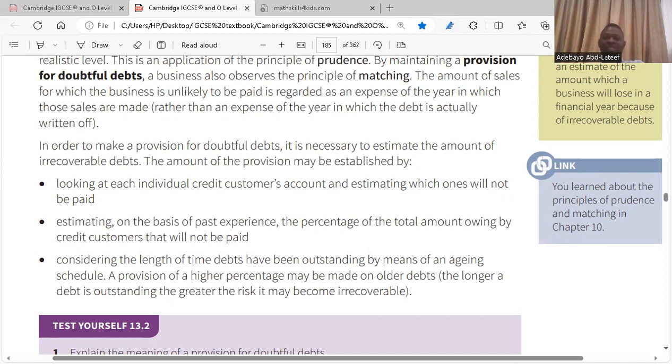the percentage of the total amount owing by credit customers that will not be paid. So you can also estimate it based on your past experience, like, oh, last year, 4% of my credit customers did not pay back. So this year, let me just put it at 5%. Or let me still leave it at 4%. Yes, sir. The third one, consider the length of time debts have been outstanding by means of an aging schedule. A provision of a higher percentage may be made on older debts. The longer a debt is outstanding, the greater the risk it may become irrecoverable.